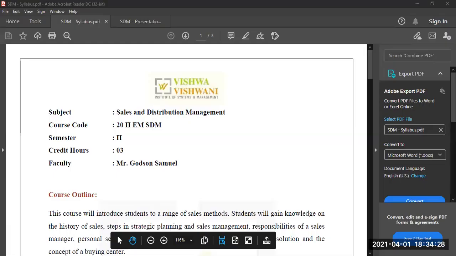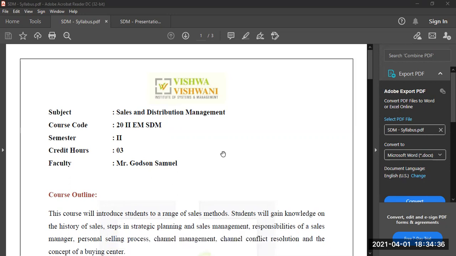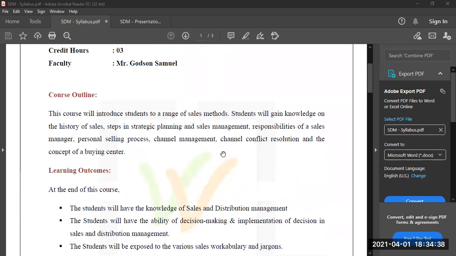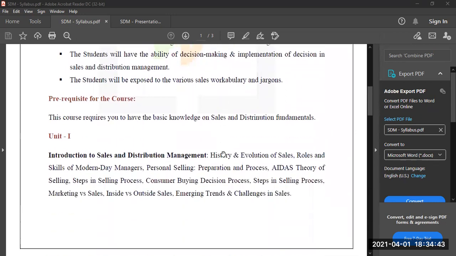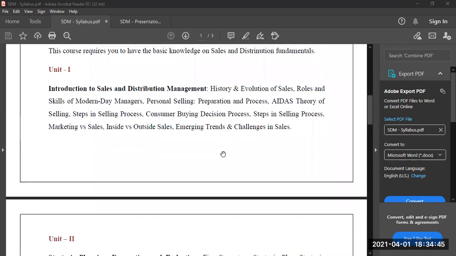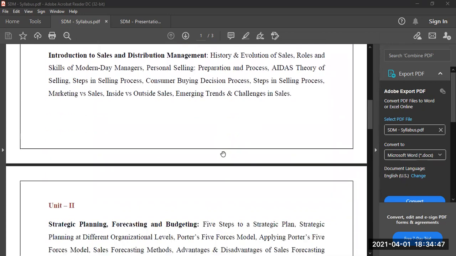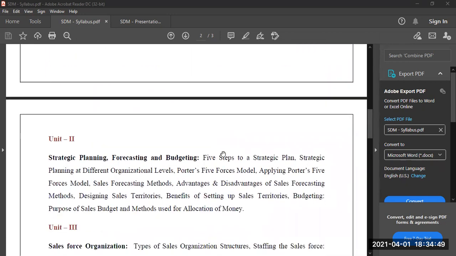So this is a syllabus. This course is Sales and Distribution Management, and it is a 3 credit paper. That is a full credit paper. And this course has 5 units. So these are the units. This has already been sent to all the students by email, and I have also put it in the WhatsApp group.